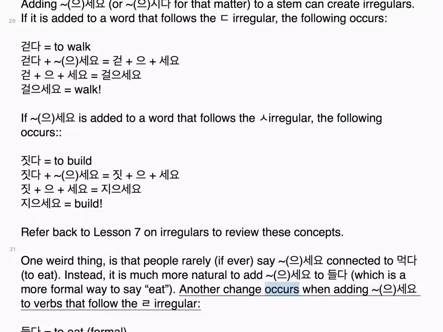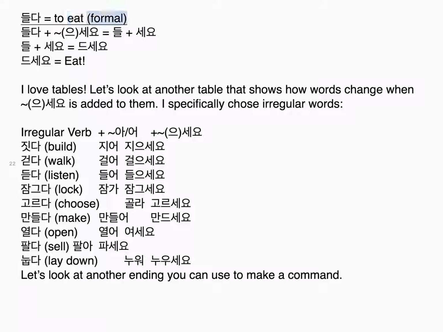Another change occurs when adding 으세요 to verbs that follow the ㄹ irregular. 들다, to eat, formal. 들다 plus 으세요. 들 plus 세요. 드세요.